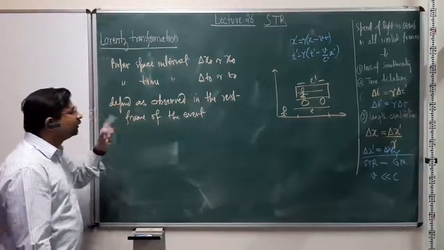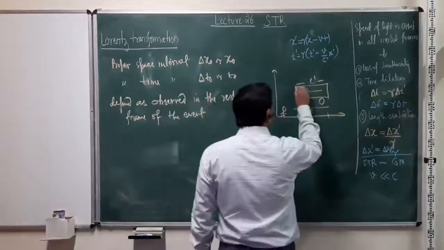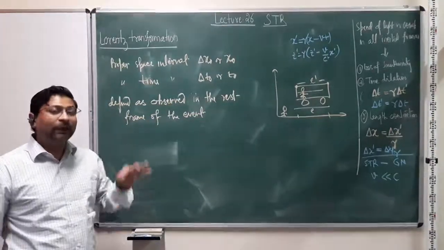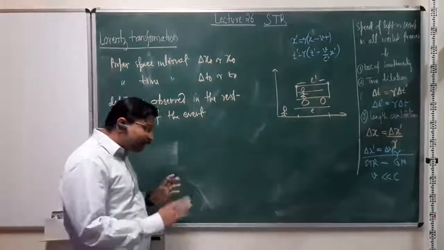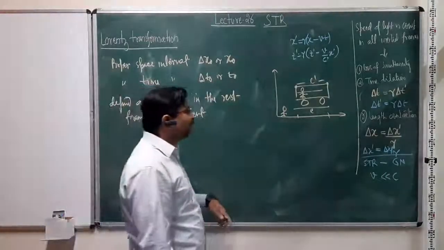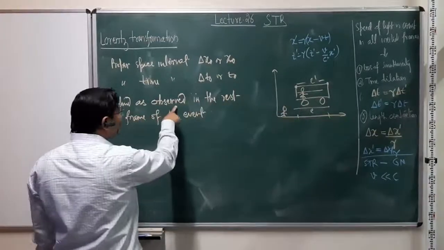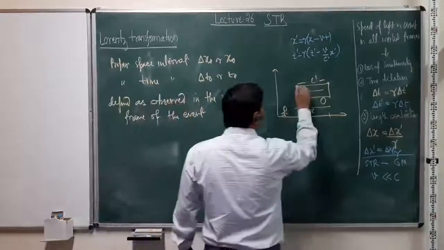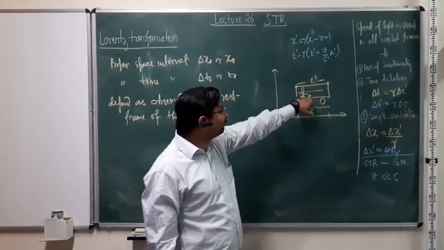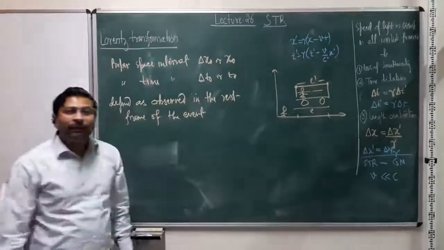Now what we are saying is the proper length of the train. If I say that the idea is to find the proper length of the train, not the platform, they are not equivalent things. The train may not cross the exact same length on the platform. That depends on the perspective, right? But if we are talking about the length of the train, then the proper length will be defined as observed in the rest frame of the event. So if the event is measurement of the length of the train, then the proper length will be defined by the observer who is at rest with respect to this train, and that means L prime becomes my proper length.